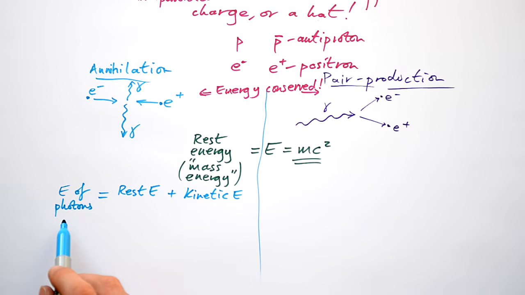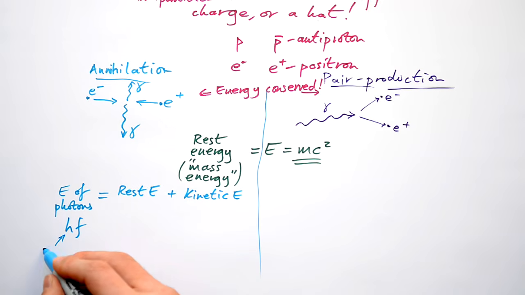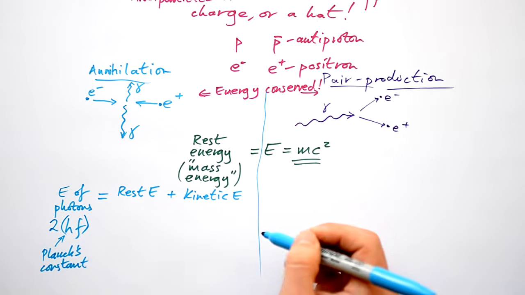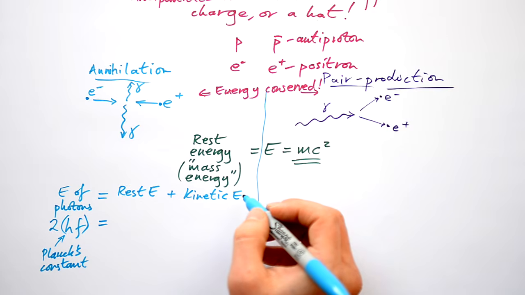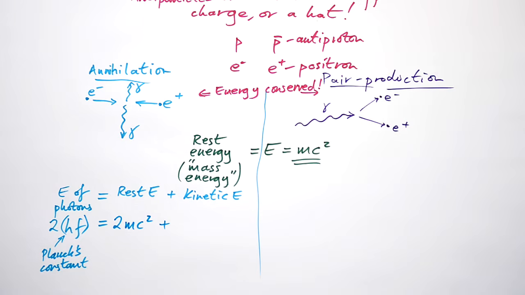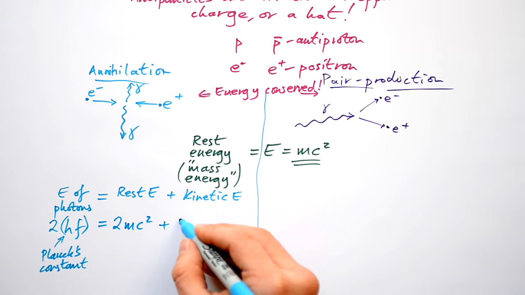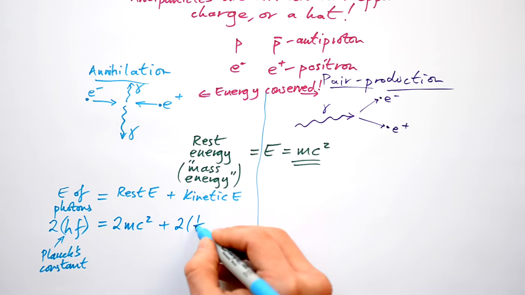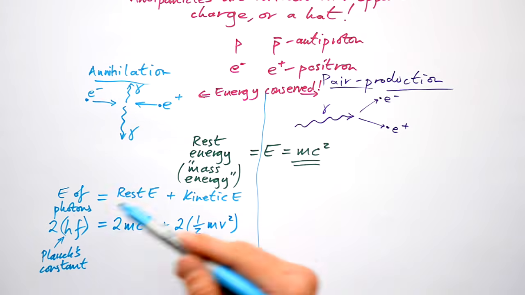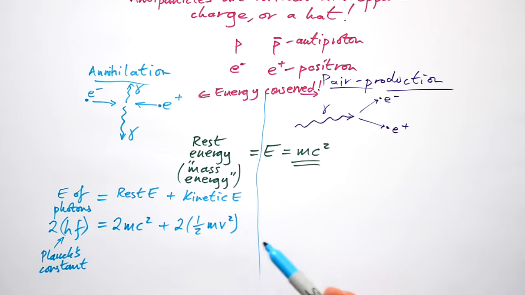Now the energy of a photon is equal to hf. F being frequency, h being Planck's constant. But because we have two photons being made, we have to put a 2 in front. 2 lots of that. Rest energy, well, we've got two particles, so it's going to be 2 mc squared. And then we have the kinetic energies as well. We're going to assume that they are traveling the same speed, so they have the same kinetic energy. So we're going to say 2 lots of half mv squared. So that ends up being just mv squared. That way you can figure out what the frequency of the photons is if you know what particles are colliding and with what speed.